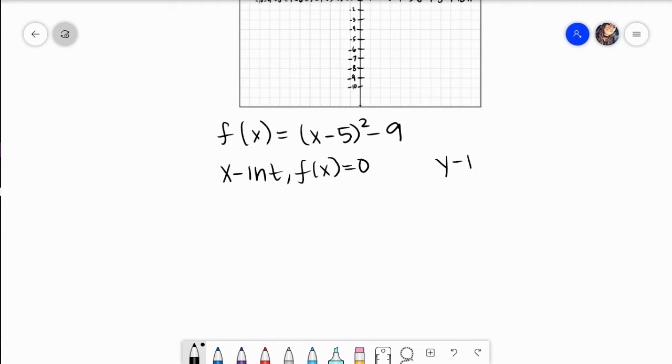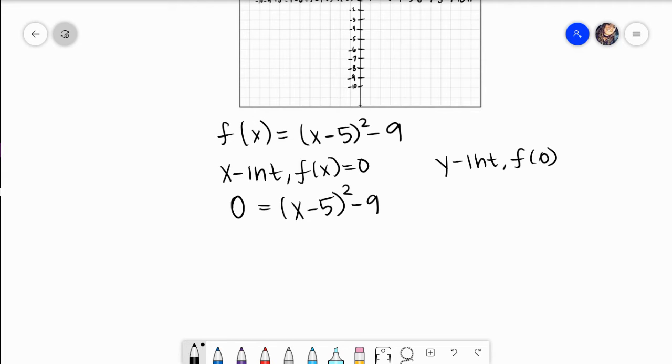And then for my y-intercept, I was told to plug in 0. So if my f of x equals 0, that's me writing this function again, but now instead of f of x, I put 0. And what I have right here in parentheses is (x minus 5) squared, minus 9.